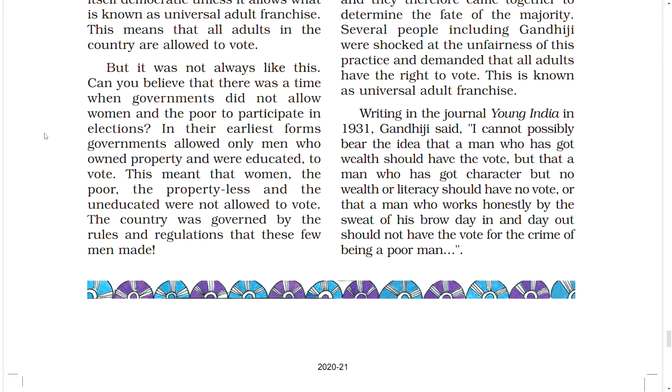Can you believe that? There was a time when governments did not allow women and the poor to participate in elections. In their earliest forms, governments allowed only men who owned property and were educated to vote. This meant that women, the poor, the propertyless, and the uneducated were not allowed to vote. The country was governed by the rules and regulations that these few men made.